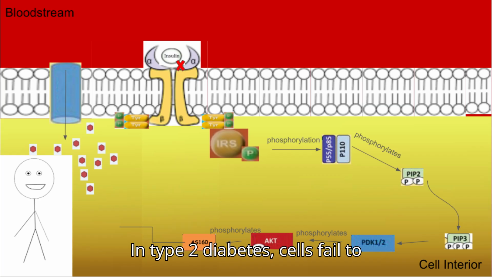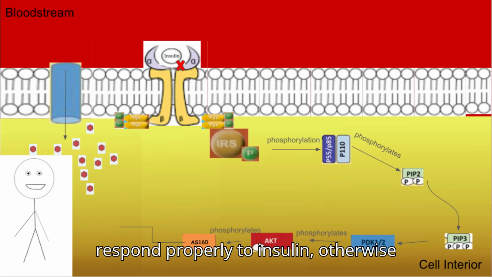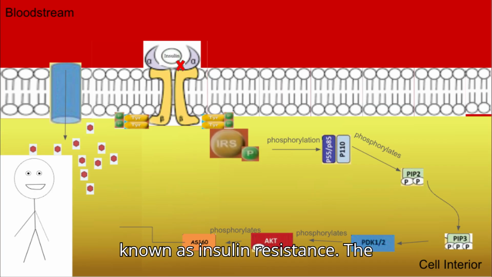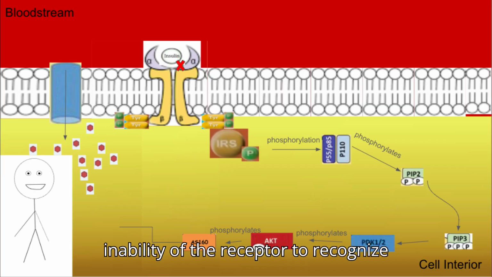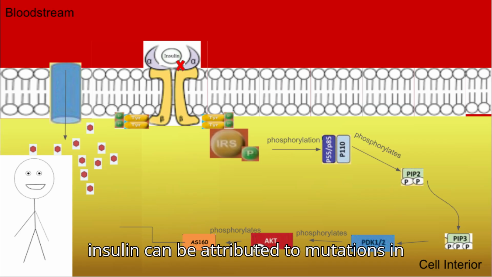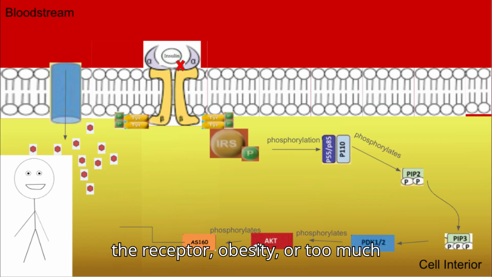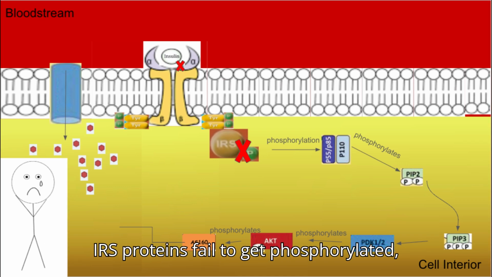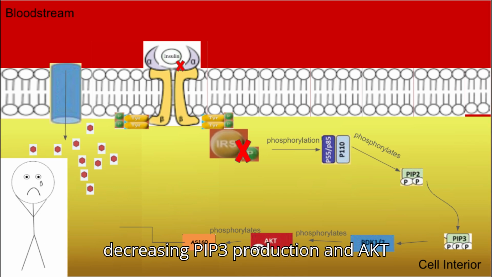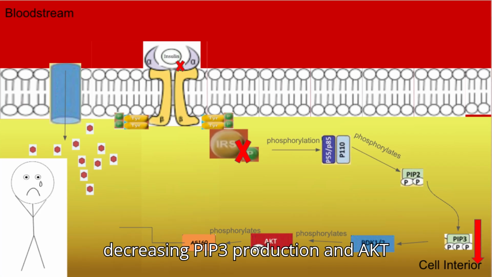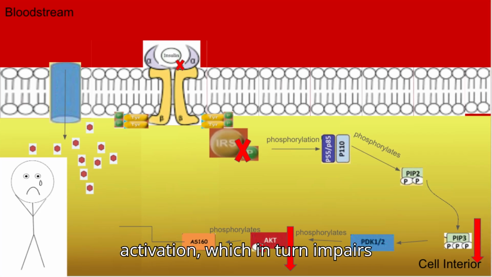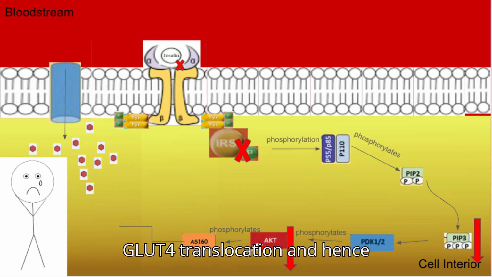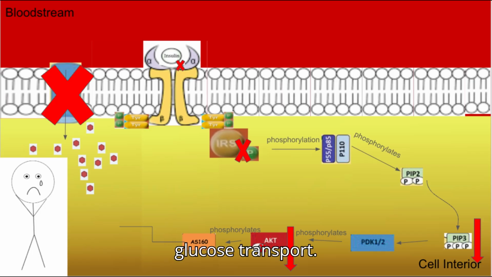In type 2 diabetes, cells fail to respond properly to insulin, otherwise known as insulin resistance. The inability of the receptor to recognize insulin can be attributed to mutations in the receptor, obesity, or too much visceral fat around organs. Specifically, IRS proteins fail to get phosphorylated, decreasing PIP3 production and AKT activation, which in turn impairs GLUT4 translocation and hence glucose transport.